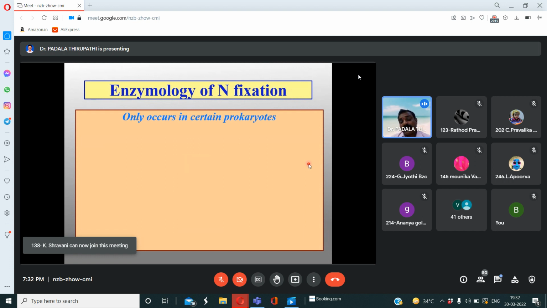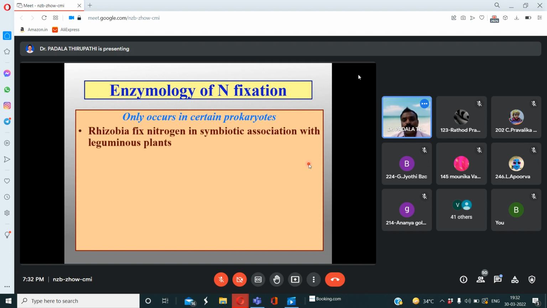Then in this process, the nitrogenase enzyme is involved. Am I right? Nitrogenase enzyme. So in prokaryotic living organisms like bacteria and cyanobacteria, Rhizobium fixes nitrogen in symbiotic association with leguminous plants. Have you ever heard of leguminous plants, my dear friends? Give one or two examples, very quickly. Okay, very good.